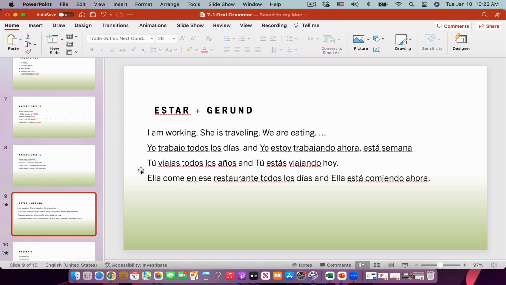The present progressive has to be used for something that you do right now, but not in the future. In Spanish, if you say yo estoy visitando a mi hermana la semana que viene, it's incorrect. It's incorrect because the present progressive cannot be referred to the future. It has to be referring to something that is happening right now. So that's the main difference between the use of Spanish and English. English allows this, and in Spanish you will not be able to do that.